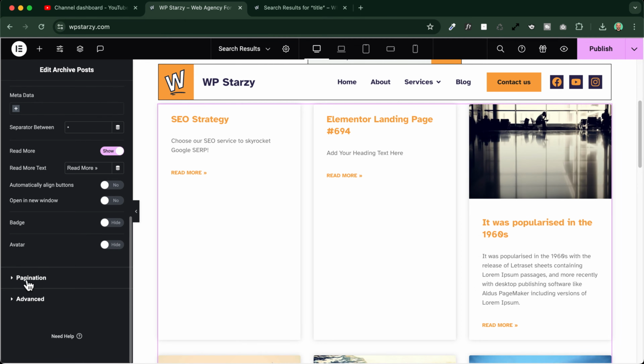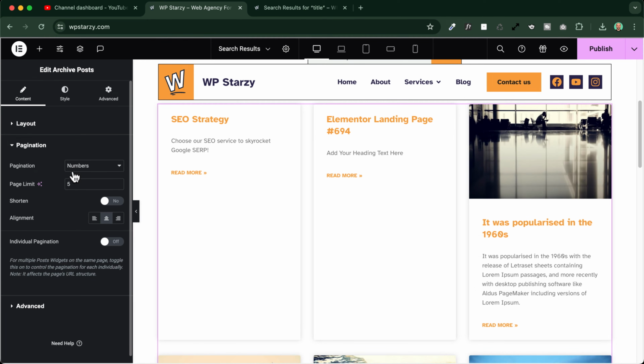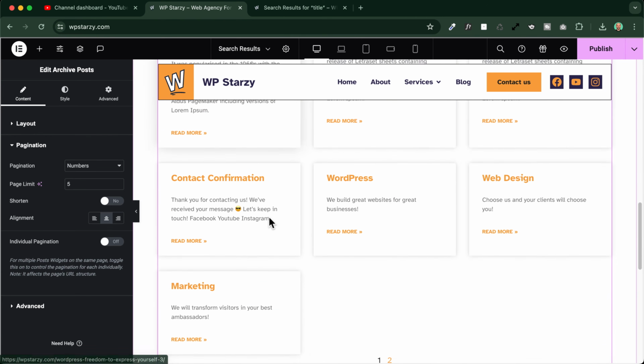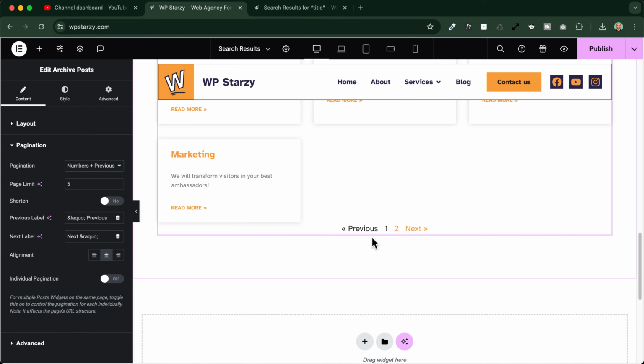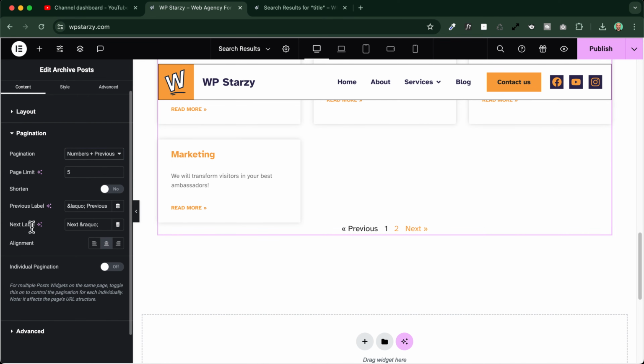Let's make sure now to go to pagination. If we need to change something right here, you see, we can choose, for example, numbers plus previous and next, which is more clear. Okay. We can also change whatever we want right inside here.